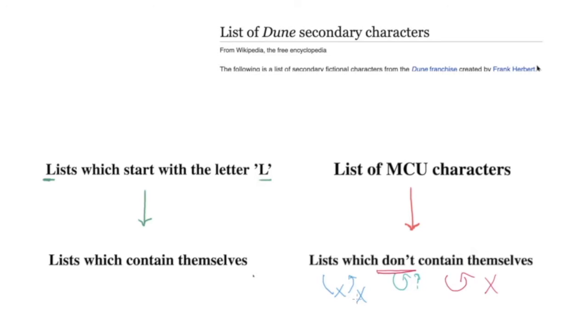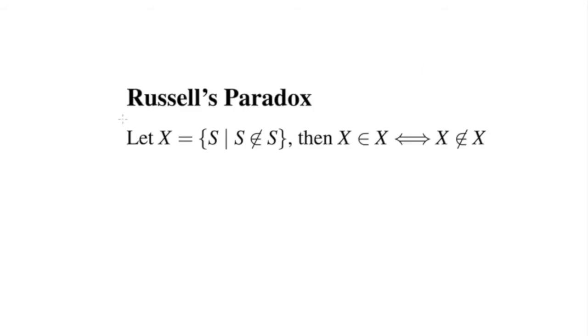So let's look at the formal definition of Russell's paradox. Let's say X is a set, and it's a special type of set. It's a set of sets. So X is the set of sets S, right? And to be a member of the set, you need to meet the following condition: that the set S is not a member of itself. This correlates to the customer who doesn't cut his own hair, or the Wikipedia list which doesn't contain itself. So X is the set of sets which don't contain themselves.